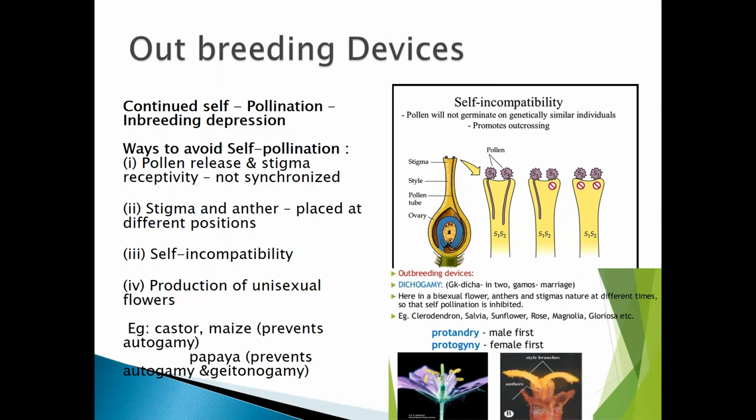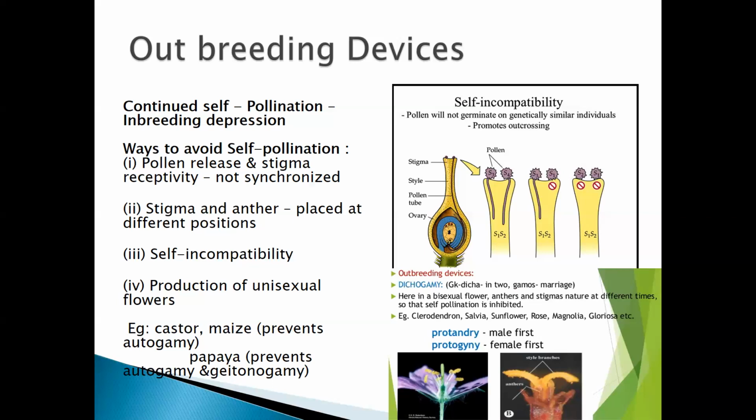Inbreeding depression is where it stops its self-pollinating process, or it undergoes a kind of ban on the self-pollination process.